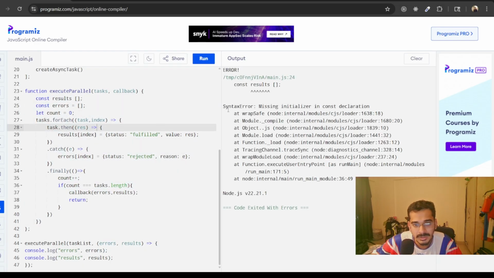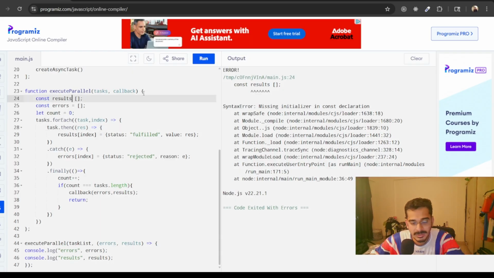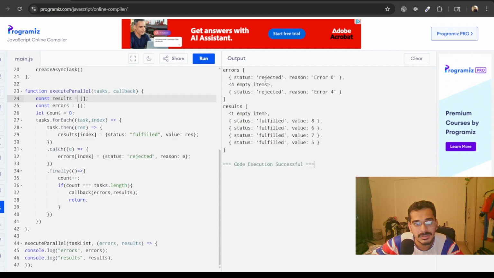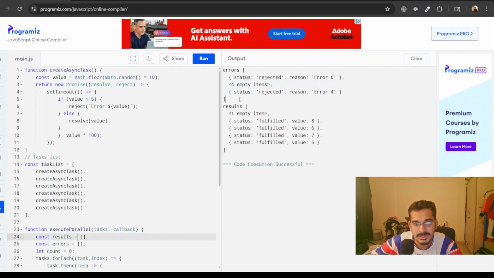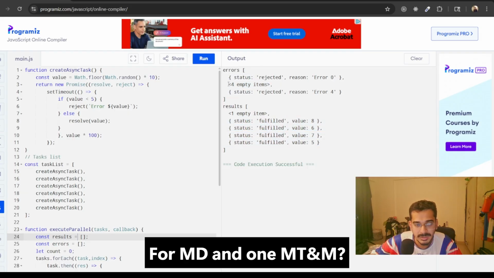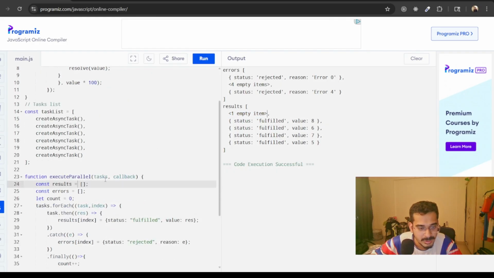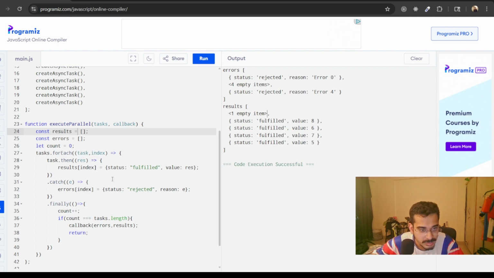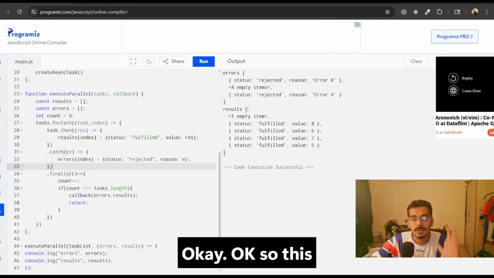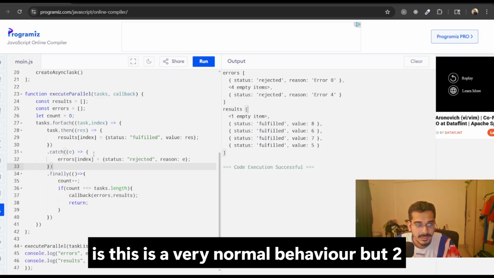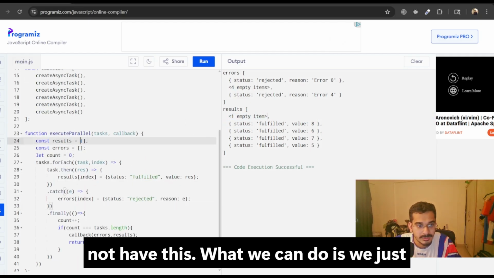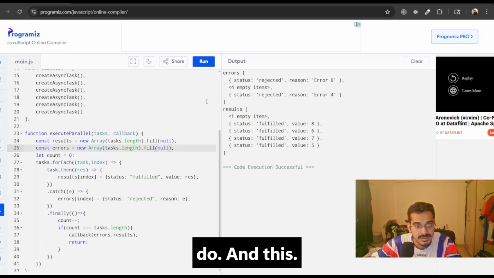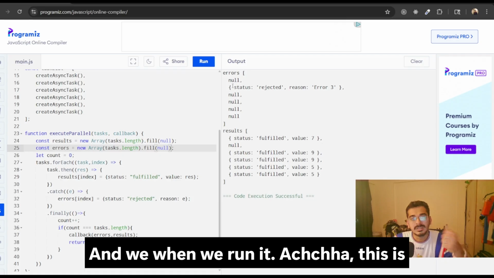If you just run it, see, rejected and fulfilled for empty item. If we have to make this a better one, this is a very normal behavior, but to not have this, what we can do is we'll just do this, and when we run it, yeah, this is what we get.